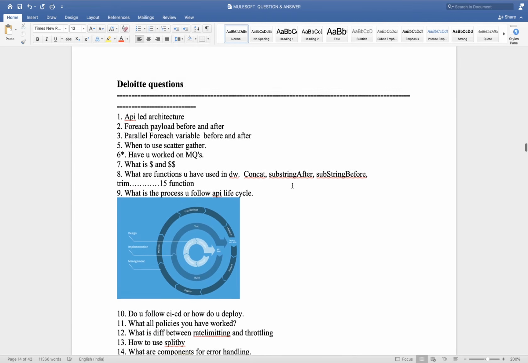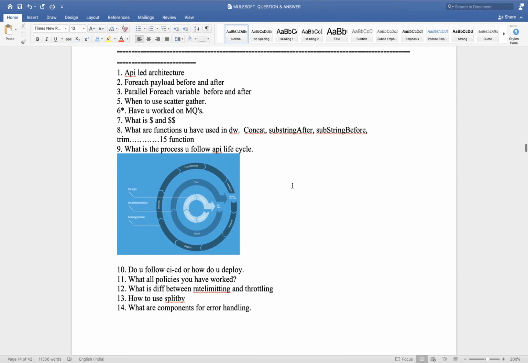Okay, now let's move to some company interview questions. First thing, API-led architecture. Can anyone explain what API-led architecture is? We discussed it multiple times, I think. Yeah, Ravi, you can tell me.